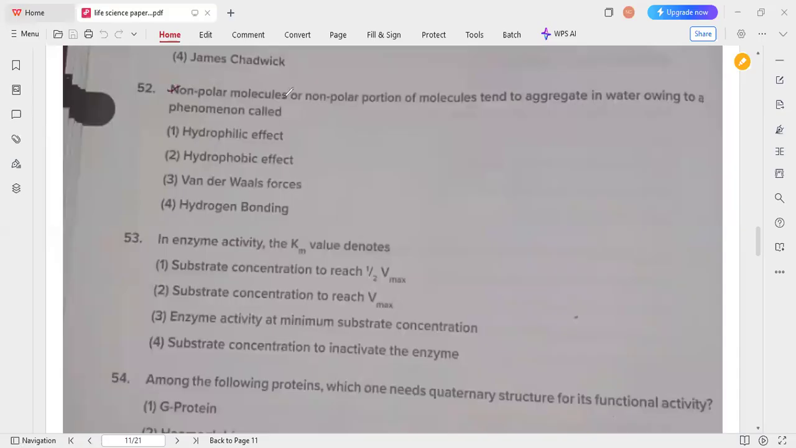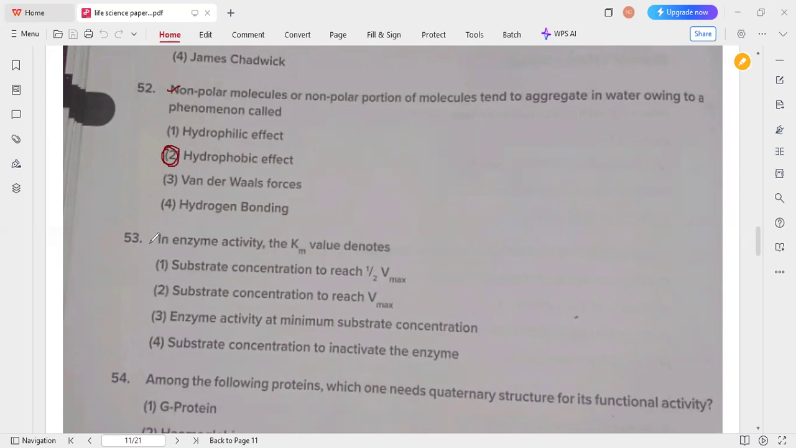Non-polar molecules or non-polar portions of molecules tend to aggregate in water owing to a phenomenon called the hydrophobic effect. Option 2 is the correct answer for question 52.